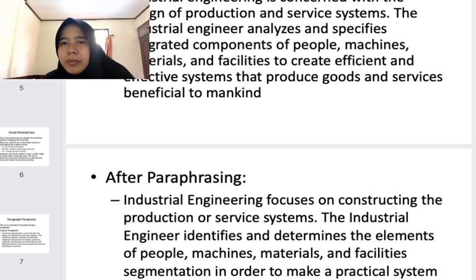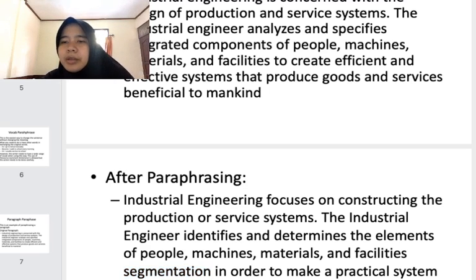Paraphrase. People, machine, materials, and facilities are the same. Only the difference I have is in the segmentation. From this component, into segmentation: in this one it is put at the very beginning, before the word people. In the segmentation, I put it after the word facilities. Okay, after.